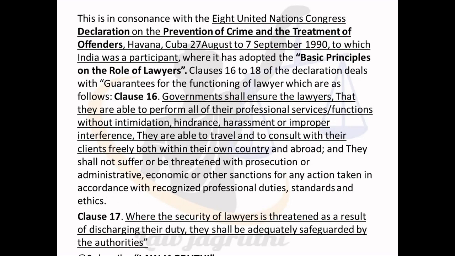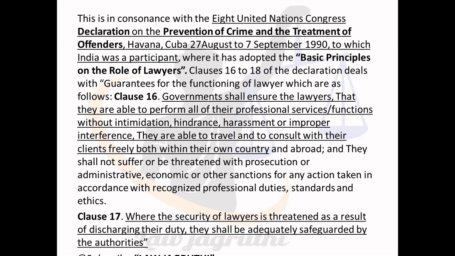Then, this bill is in consonance with the 8th United Nations Congress Declaration on the Prevention of Crime and the Treatment of Offenders, where it has adopted the basic principles on the role of lawyers, and India was a participant to this declaration. Clause 16 to 18 of the declaration deals with the guarantees for the functioning of the lawyer, which are as follows. Clause 16 states that government shall ensure that lawyers are able to perform their professional services or functions without intimidation, hindrance, harassment or improper interference.